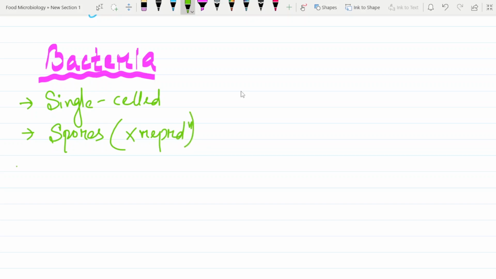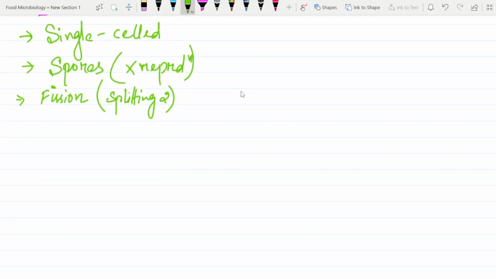Now, how do bacteria actually reproduce? Anybody can say? Fission. Bacteria reproduce by fission. What is fission? It is splitting into two. Whenever any nucleus splits into two, it is called fission. Fusion means mixing, and fission means splitting into two. Yeast also reproduces in the same way, by the process of fission.